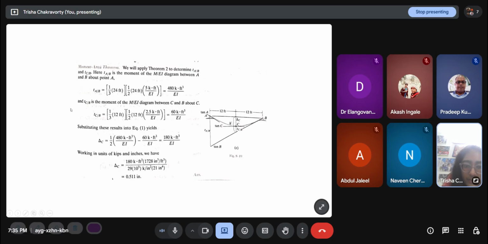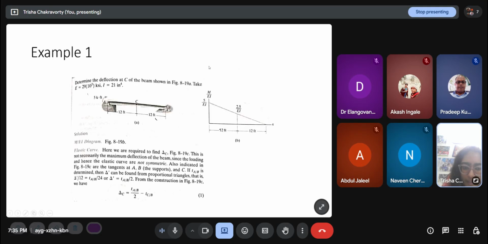We apply moment area theorem 2 to determine t A/B and t C/B. Here t A/B is the moment of the M by EI diagram between A and B about point A. This is what the theorem states. So the first step is to draw the bending moment diagram. Here there is a moment 5 applied, and here there is no applied moment. If you do the free body diagram you will see it is just a straight line that goes to 0 at point B. Since we need the M by EI diagram, we divide this 5 by EI. So at midpoint C, this will be 2.5 by EI because this is a linearly reducing curve.